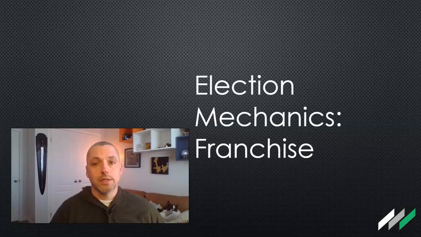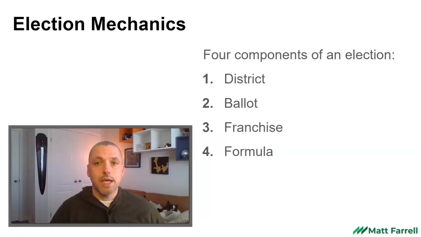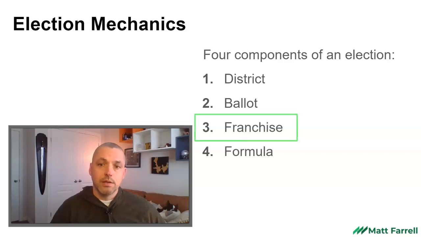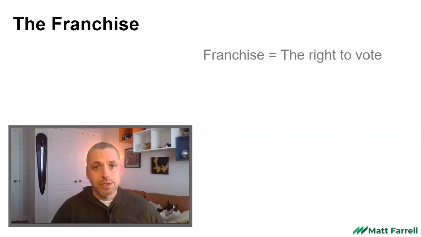In this video, we're going to talk about election mechanics. Anytime we discuss election mechanics, there are four important components to consider: the district, the ballot, the franchise, and the formula. In this video, we're going to talk about the franchise. And when we mention the franchise, what we're talking about is the right to vote. Who can vote in a given jurisdiction?